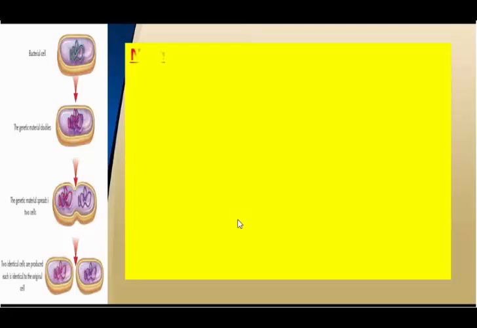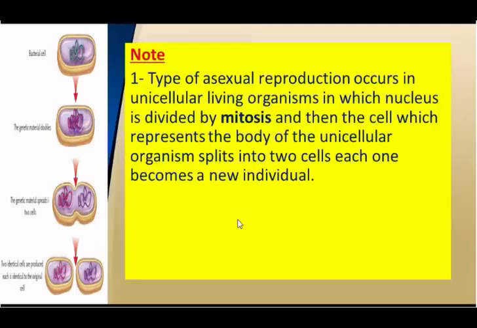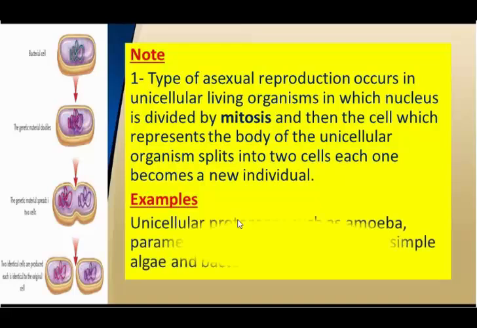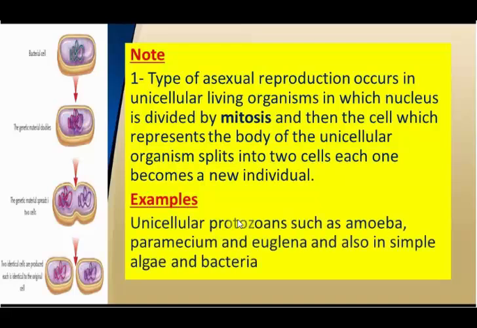Each one becomes a new individual, so we call it binary fission. Unicellular protozoans means simple living organisms that consist of only one cell, like amoeba, paramecium, and euglena, and also in simple algae and bacteria.